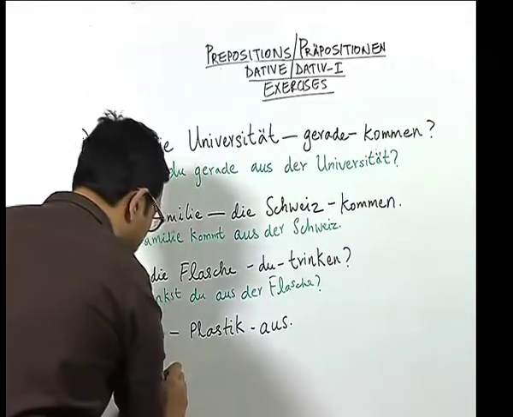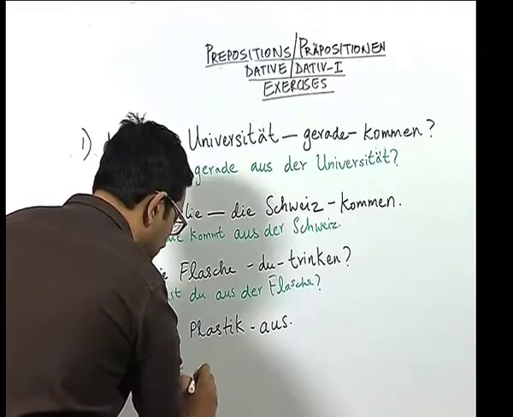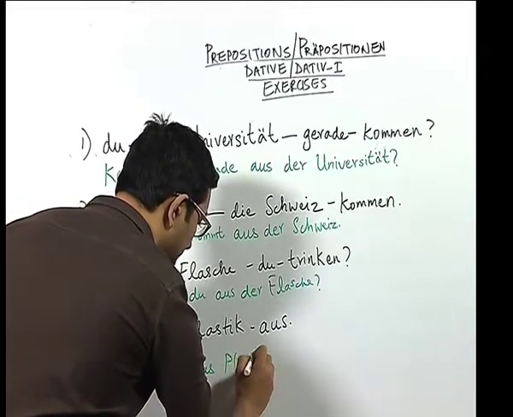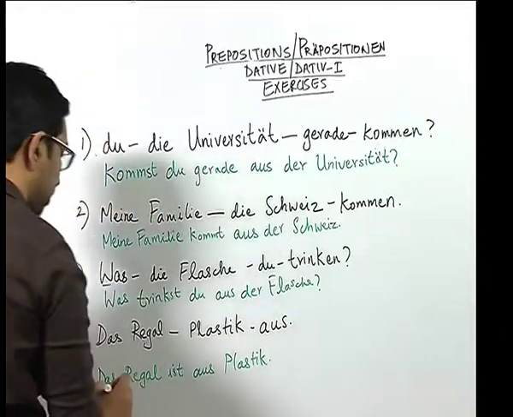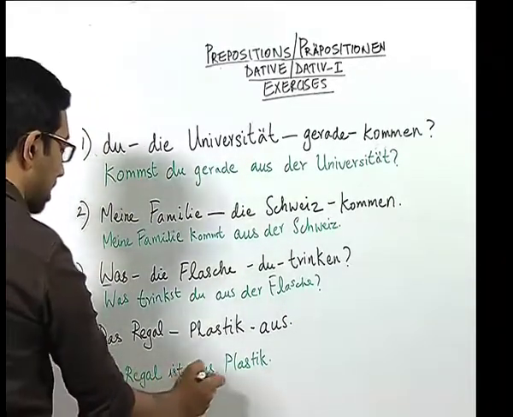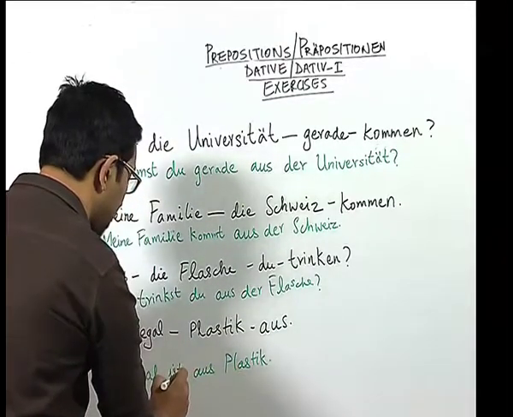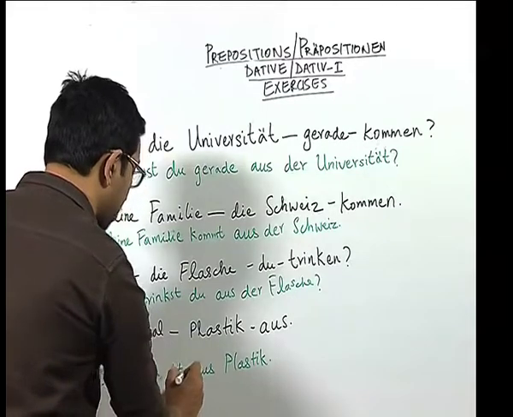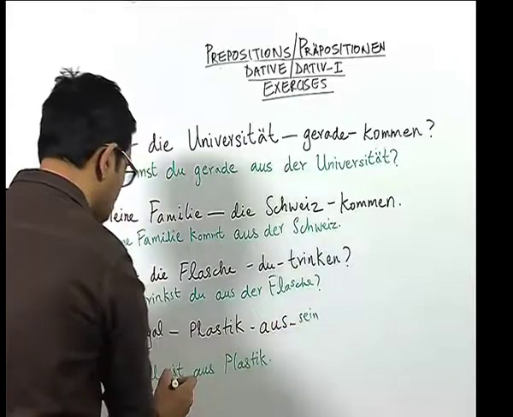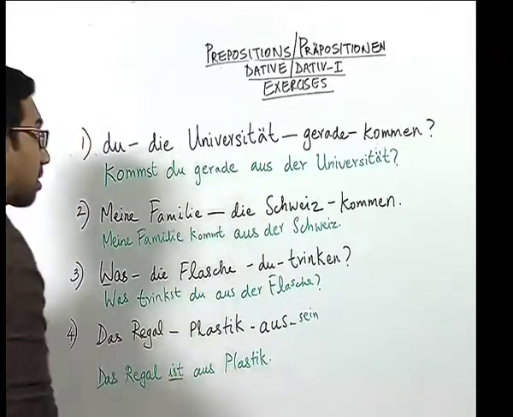Now, we need the verb for that, which is ist. Now, we write aus Plastik. So, we have now the sentence, das Regal ist aus Plastik. As you can see, we have to indicate the verb ist here, which is from the verb sein. So, sein gets conjugated to ist and then we have the sentence.